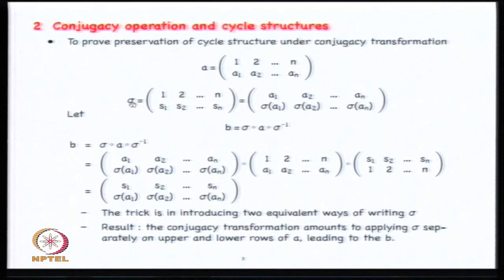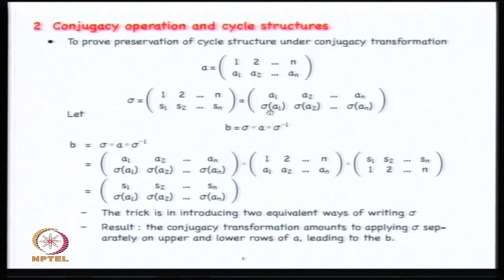You can consider it as a prescription for how to write the two row notation for sigma. The instruction is that given an element A1, in the lower row you must write the fate of that element under the operation sigma. That's all it says. But certainly, therefore, I can write out sigma in this form.